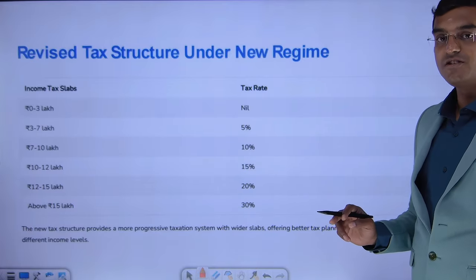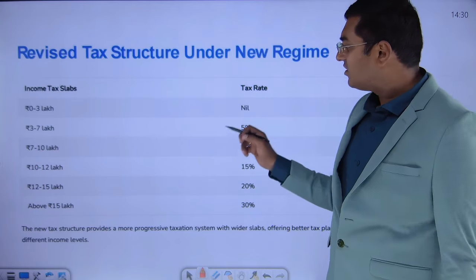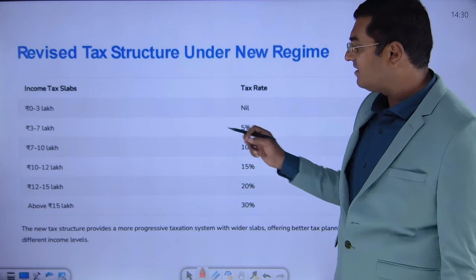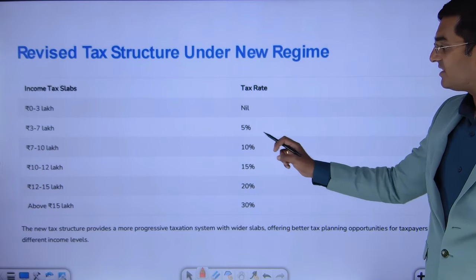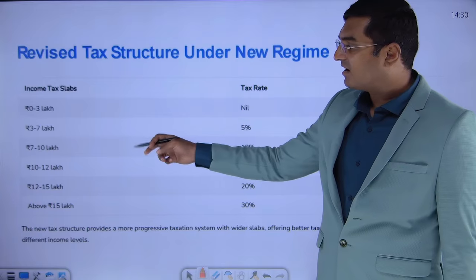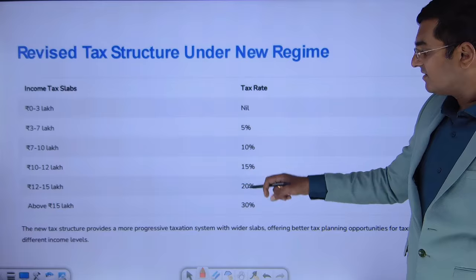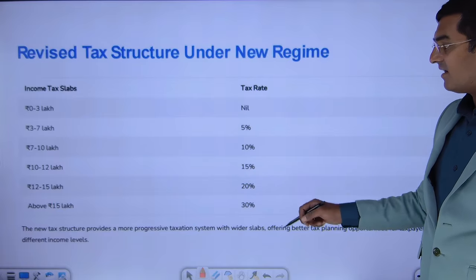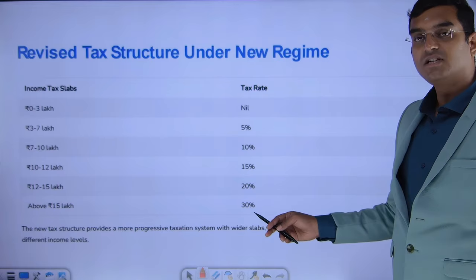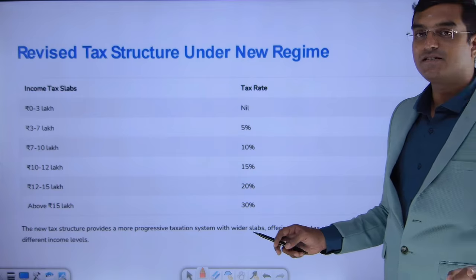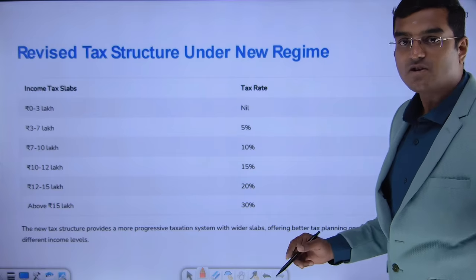Now under the new tax regime, your slab rate up to 3 lakh rupees is nil. Then for the next 4 lakh rupees, it is 5%. And for 10 lakh to 12 lakh, that is for 2 lakh rupees, it is around 15%. Then for 3 lakh rupees, it is 20%. And above 15 lakh rupees, it comes to 30%. Please remember these slab rates, dear friends. This is very critical. Let us solve an example.